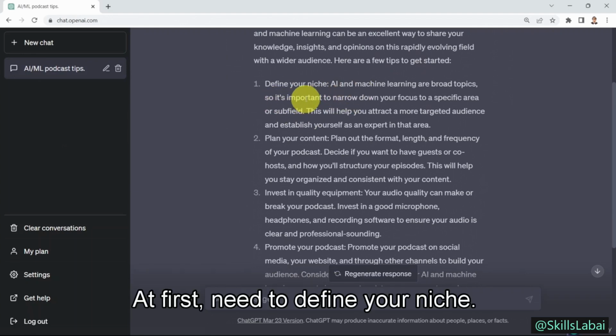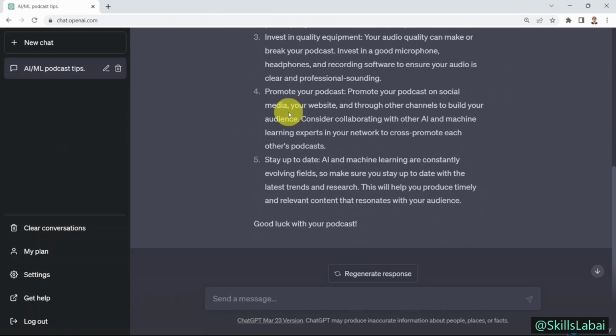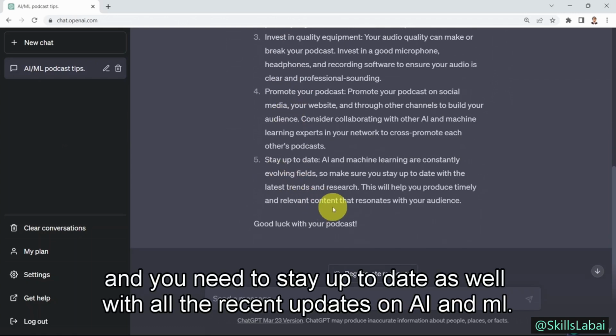First, you need to define your niche. You need to plan your content. You need to invest in quality equipment. You need to promote your podcast. And you need to stay up to date as well with all the recent updates on AI and ML.